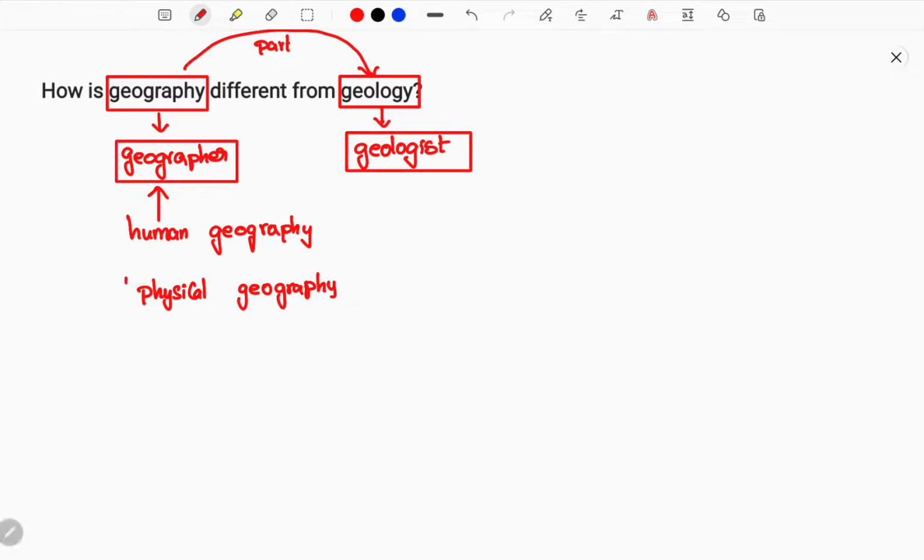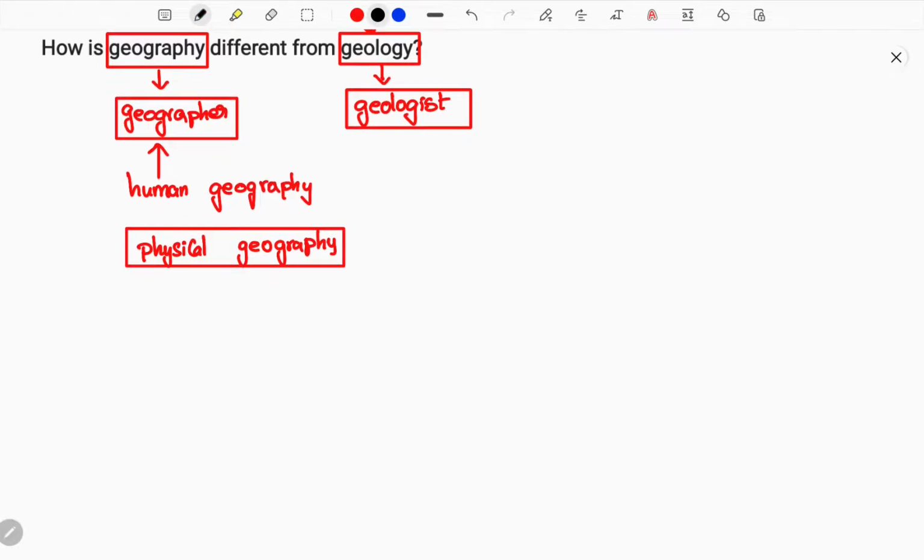But when you come to physical geography, there is a separate part where we study completely the geological concepts. Now let me define completely what a geographer does, and next we can see what a geologist does, so that you will have a great understanding of geography and geology. Okay, let me come to the geographer. First of all, we shall see what the geographer does.